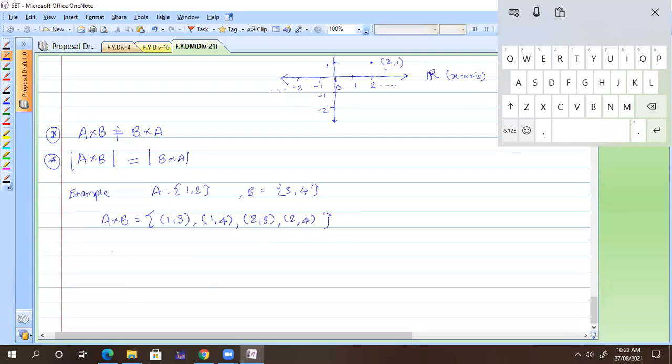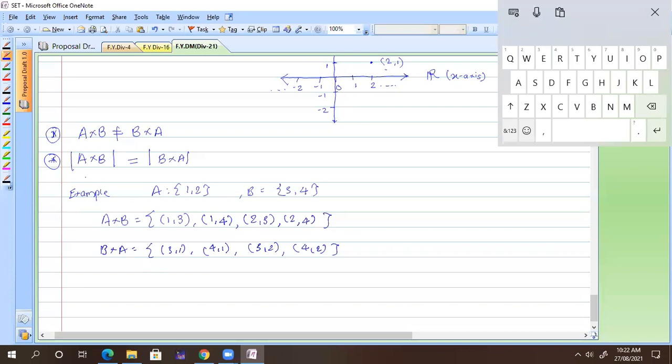What is B cross A now? 3, 1. So you are getting 3, 1, 4, 1, then again 3, 2 and 4, 2. Now see, you can check whether these two sets are same. This is a different element, as we have seen in R2, R cross R. This is a different element: 1, 3 and 3, 1. So these are not same.